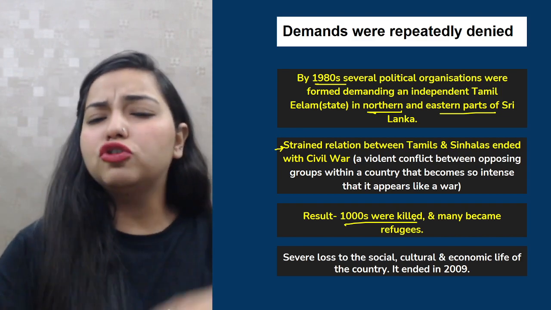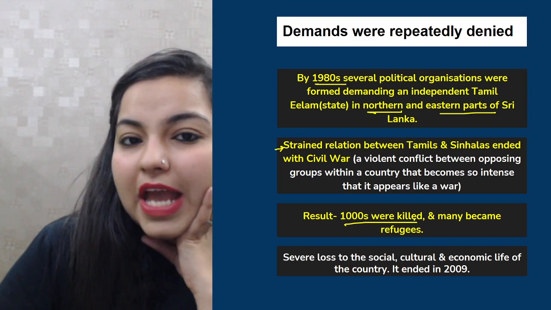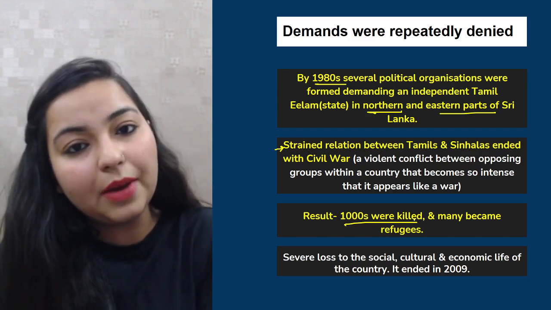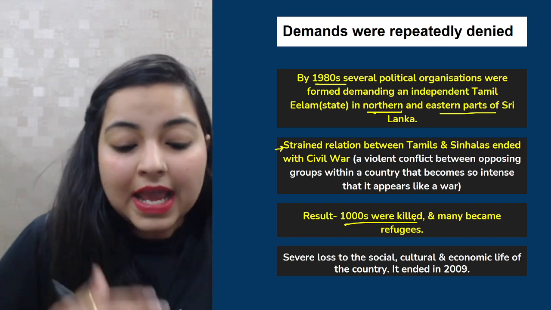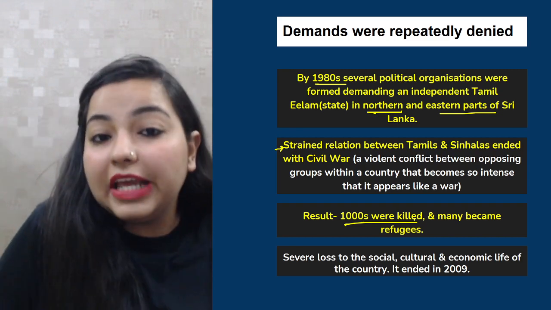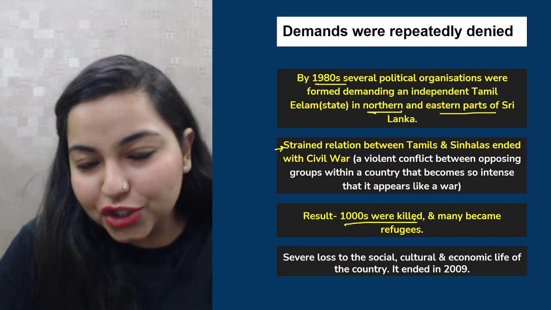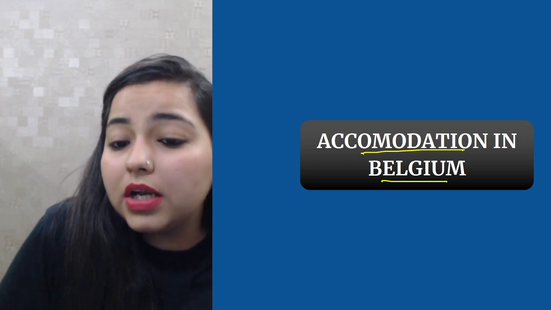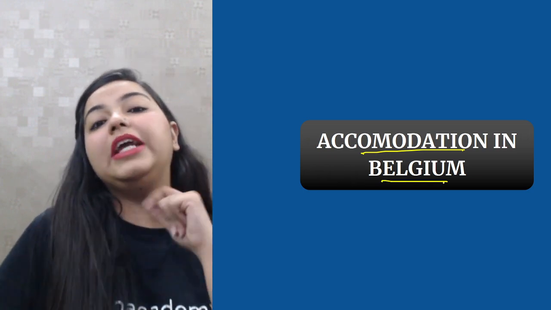Okay. So basically, why did this actually happen? This happened because the leaders of the particular majority community failed to understand that even the minority communities were to be given equal rights and equal opportunities. Understood? Now moving forward, let's understand how Belgium dealt with this problem.